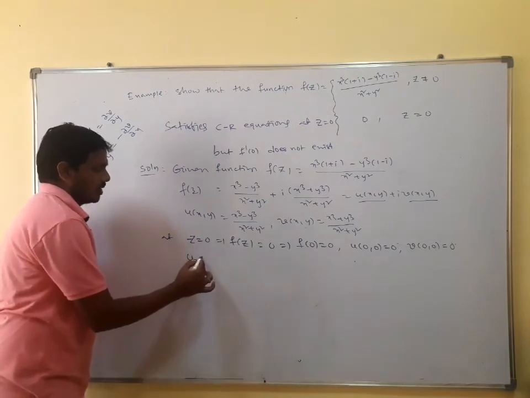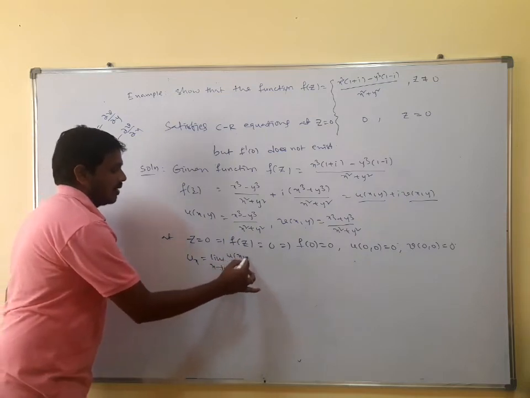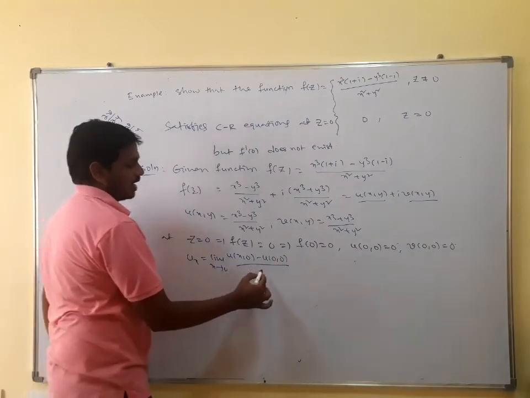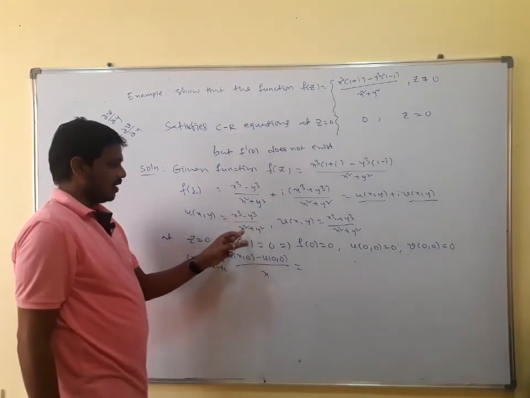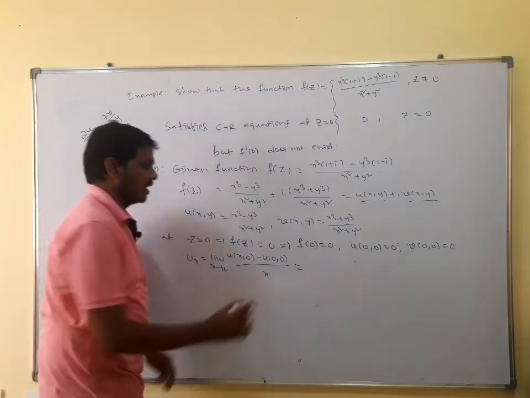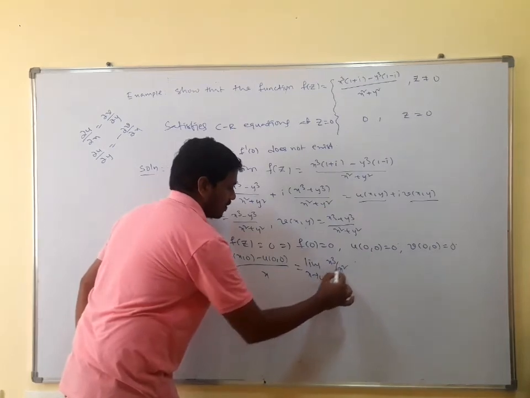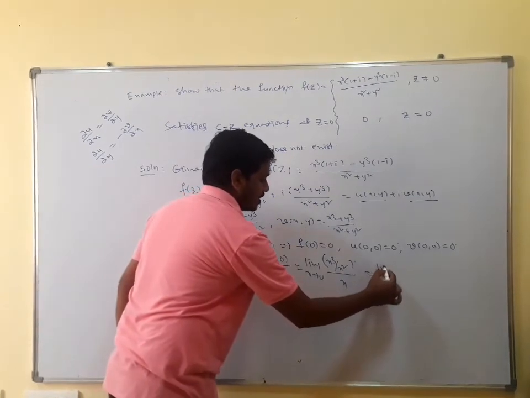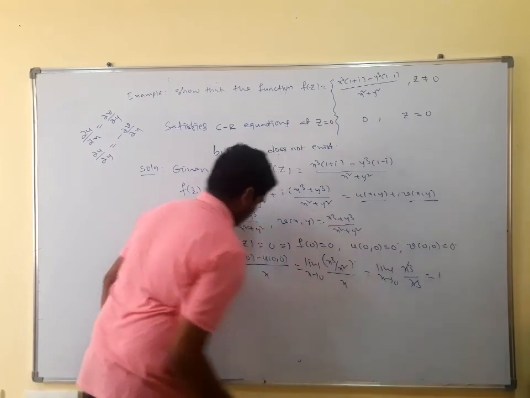Now coming to the partial derivative of u with respect to x, that is u x at 0 comma 0, which is equal to limit x tends to 0 of u of x comma 0 minus u of 0 comma 0, divided by x. Now u of x comma y is x cube minus y cube divided by x square plus y square. Taking y is equal to 0, we have x cube divided by x square, all divided by x. Now it is in the form of a by b by c: limit x tends to 0 of x cube divided by x cube, which is equal to 1. That is u x.